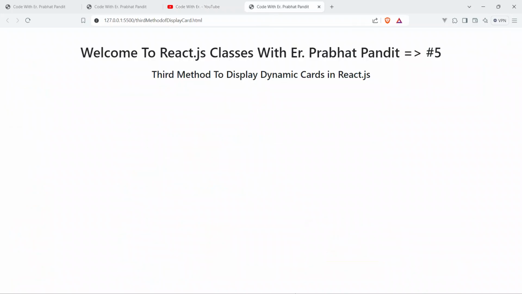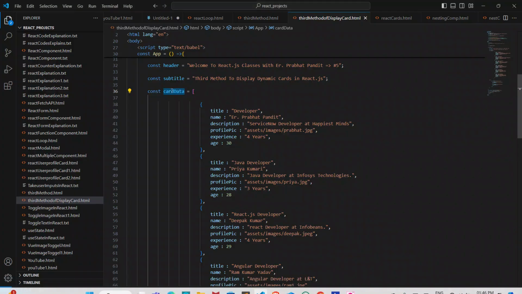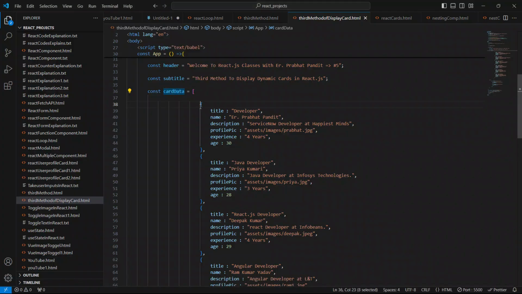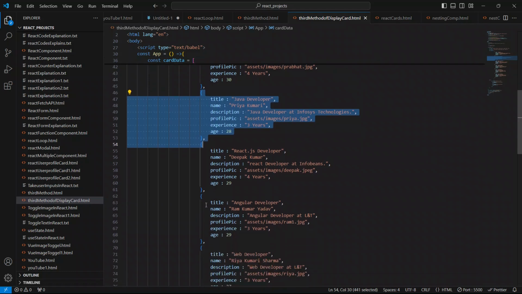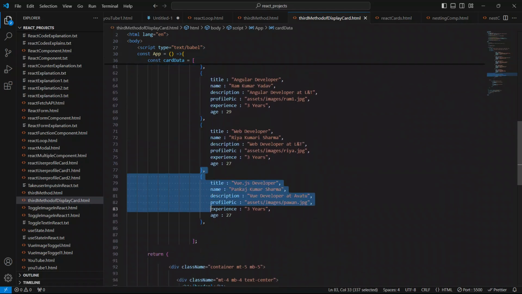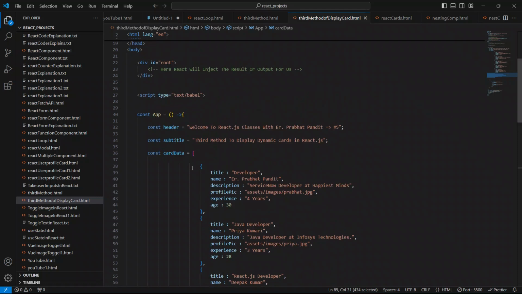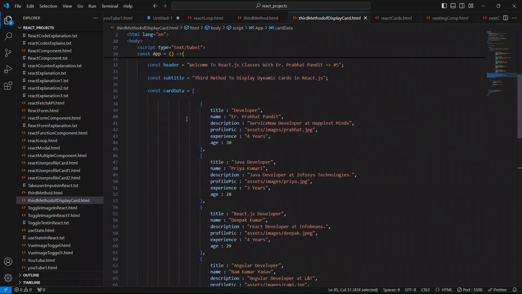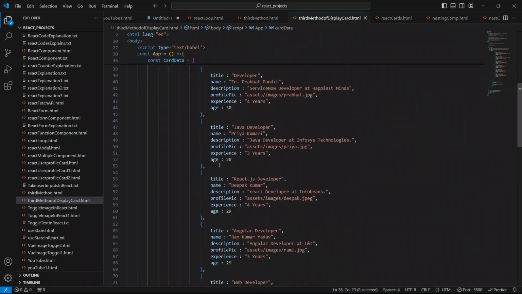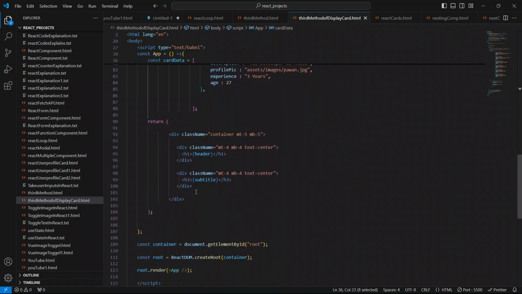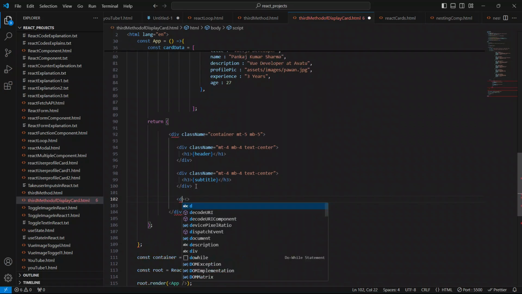So come up here now. We are going to look through this card data, and I explained this is the first element, this is the second element, up to the sixth element of this card data object. Now below this, I'm going to create a div first.